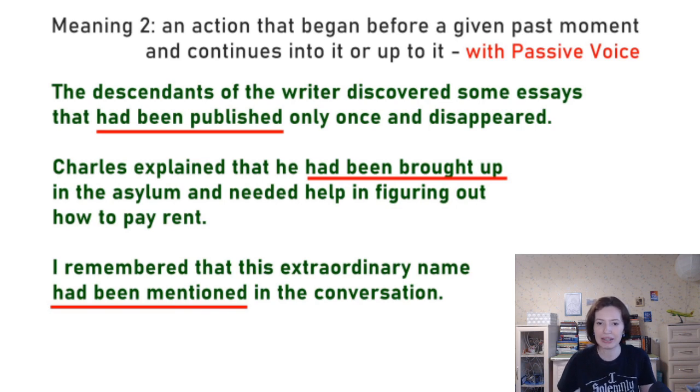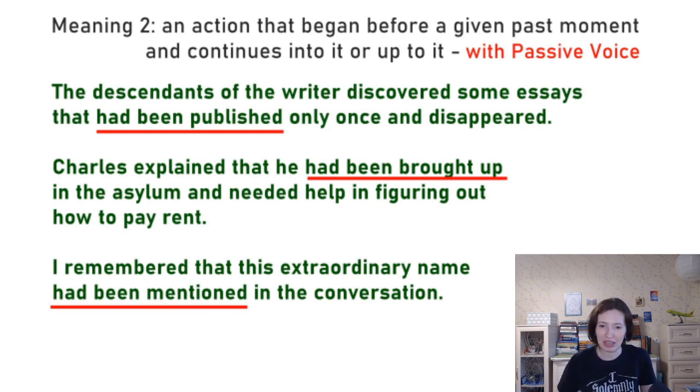The descendants of the writer discovered some essays that had been published only once and disappeared. Потомки писателя обнаружили несколько сочинений, которые были опубликованы только однажды и потом исчезли. So had been published is, oh my god, that's actually a mistake. I think this is the first meaning of the past perfect. Sorry, I think this example doesn't work. So some essays had not been published, maybe, or had not been published at all and disappeared. This would be the correct example. They had not been published for 10 years and now they were.